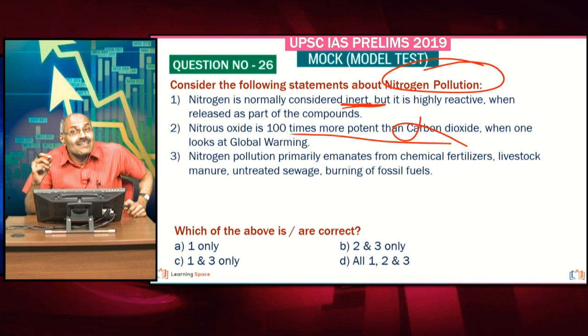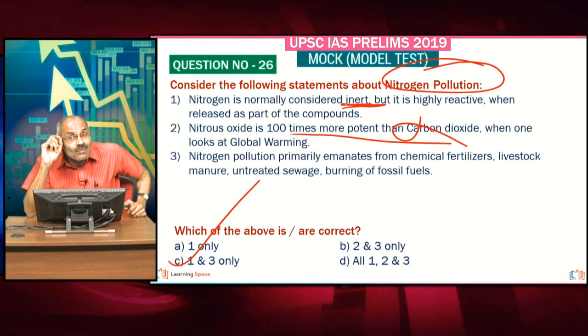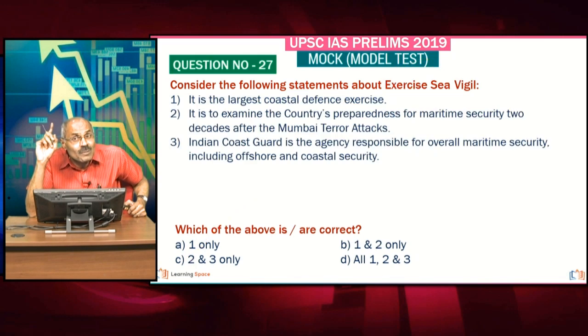global warming. Friends, 1 and 3 are correct here, and nitrogen pollution is one important aspect because it came into the news in recent times. And the second important aspect which is in the news in recent times is missiles. In recent times, missile activity is in fact increasing globally, even in the advanced countries. Such things, when they are in the news, become potential important questions for UPSC.